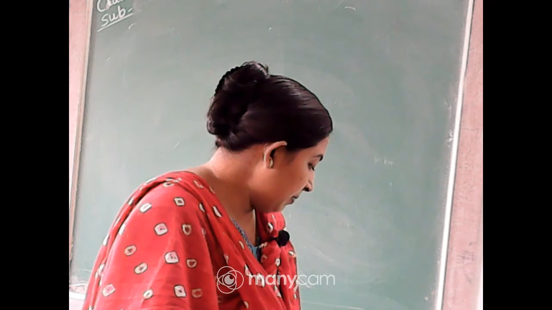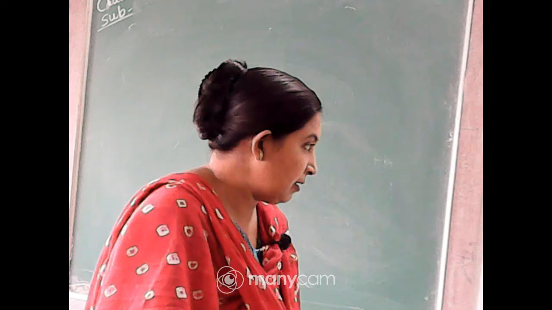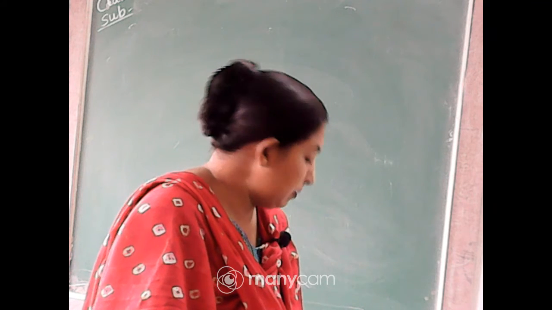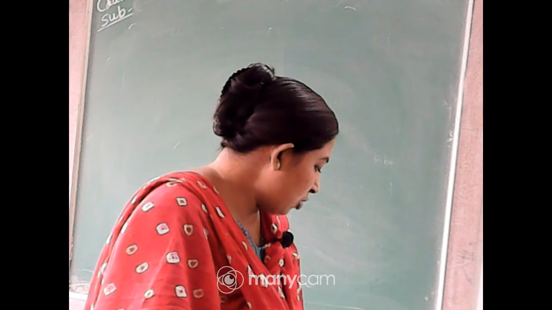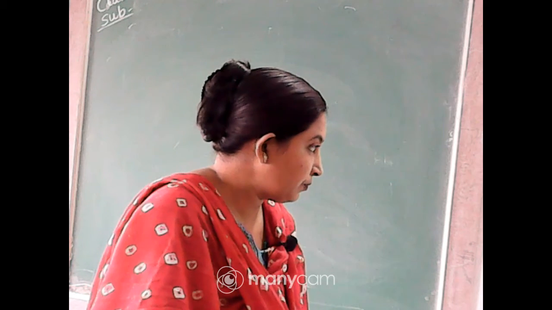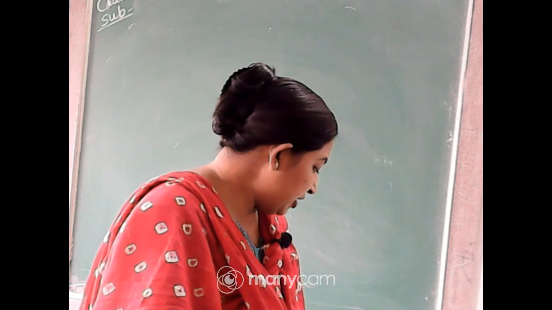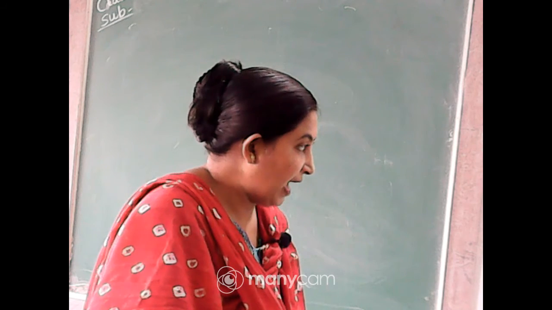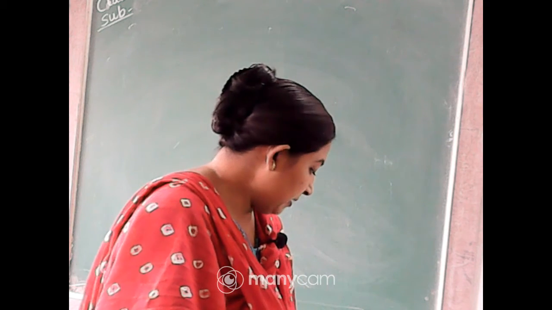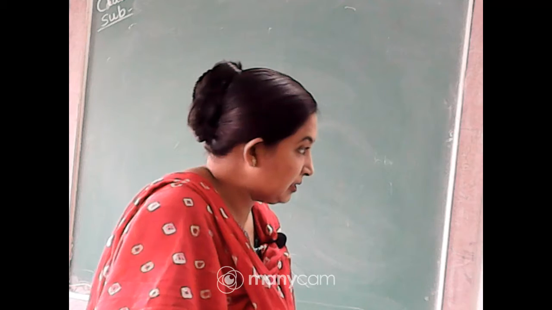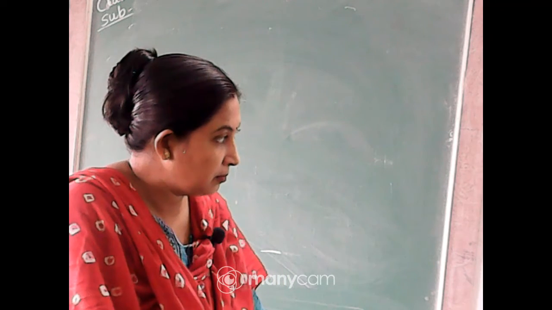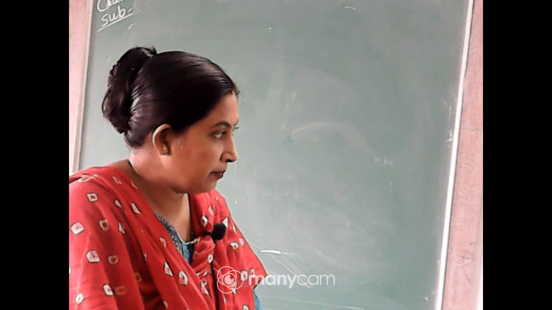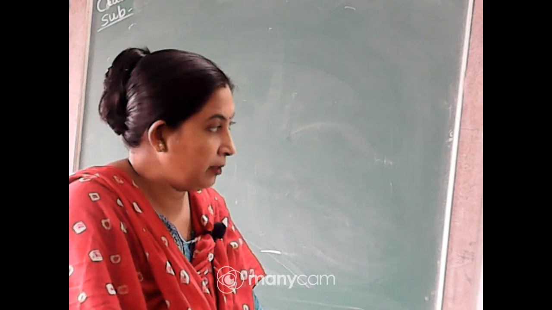Then chapter number 16, money. Then chapter number 17, basic geometrical concepts. Chapter number 18, concept of angles. Is it clear?